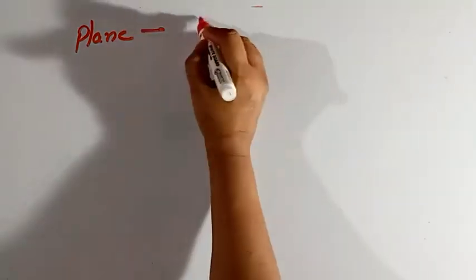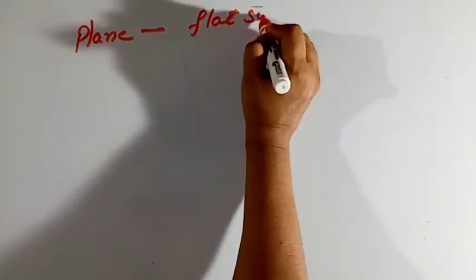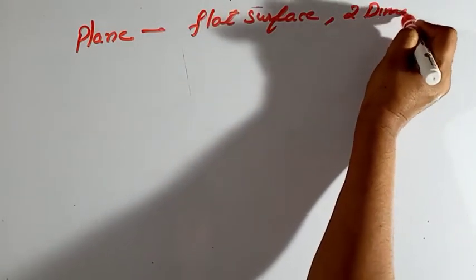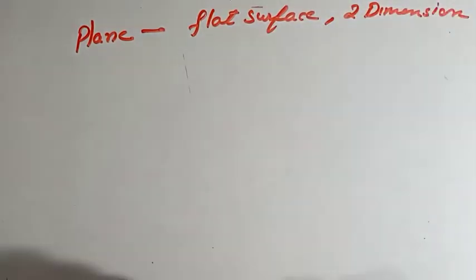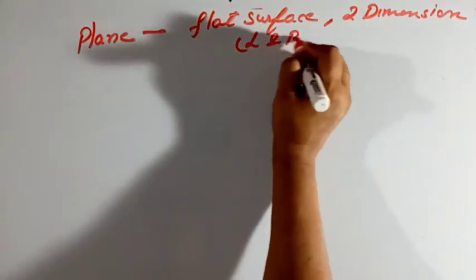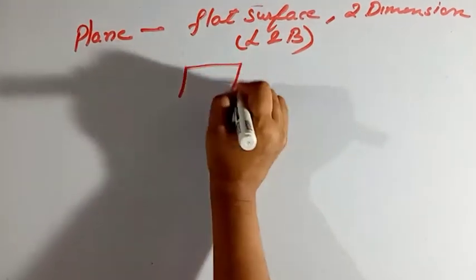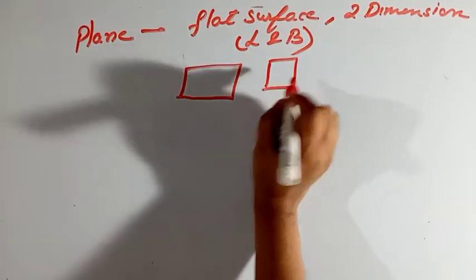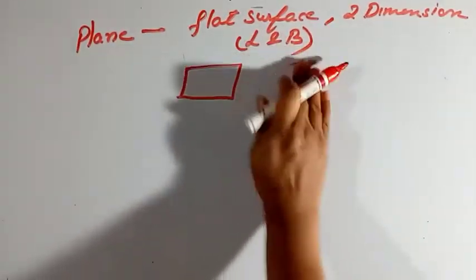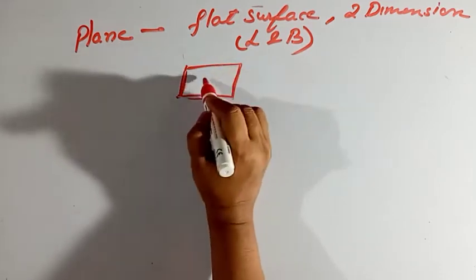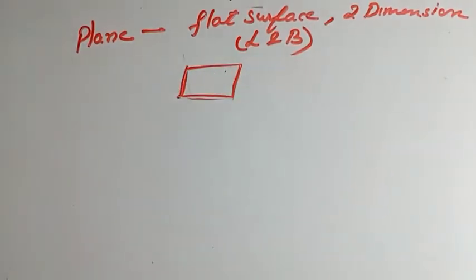What do you understand by a plane? A plane is a flat surface. It has two dimensions. How many dimensions? Two dimensions, that is length and breadth. So this is a plane, or this is a plane. It has two dimensions. Okay. So this is known as a plane.